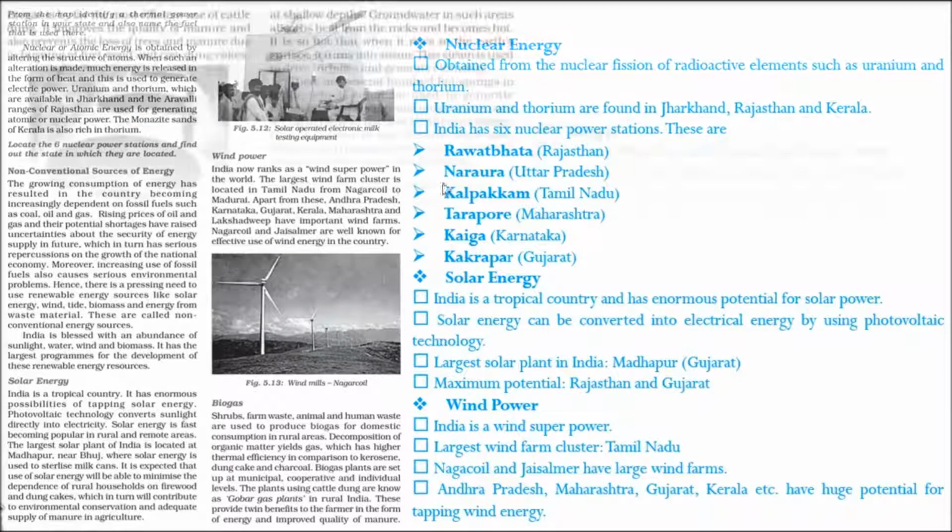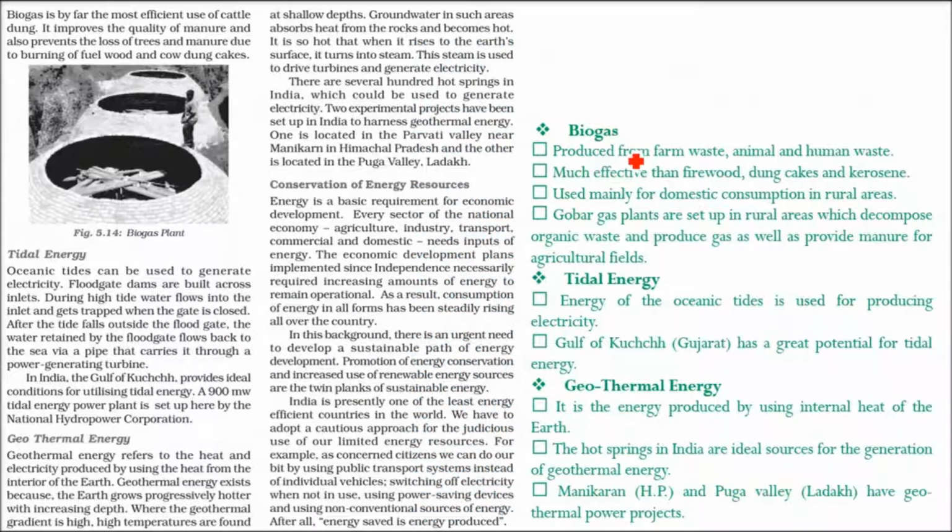Now coming to biogas. This is a biogas plant, as you see. Biogas is produced from farm waste, animal waste, human waste. And this is quite effective compared to firewood, dung cakes and kerosene. You don't have to do anything. Just put the waste material here and the microorganisms and various processes will automatically give you a very clean fuel called biogas.